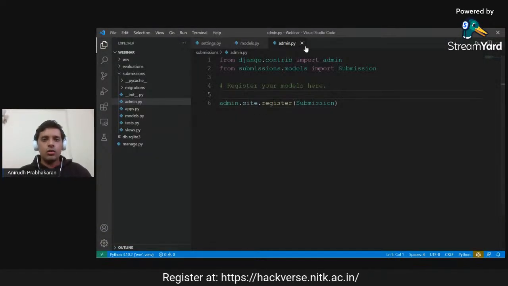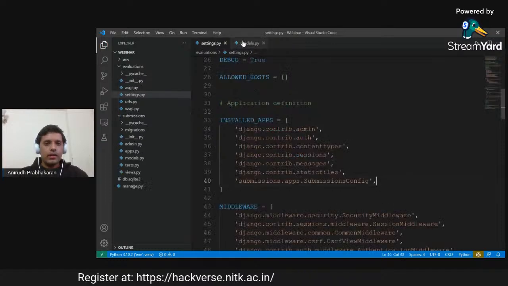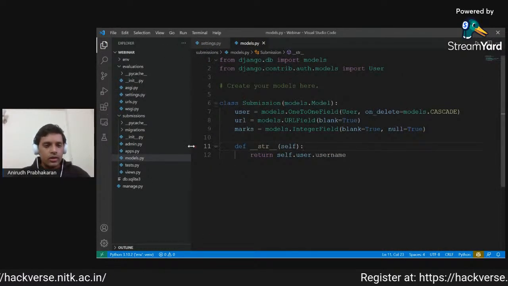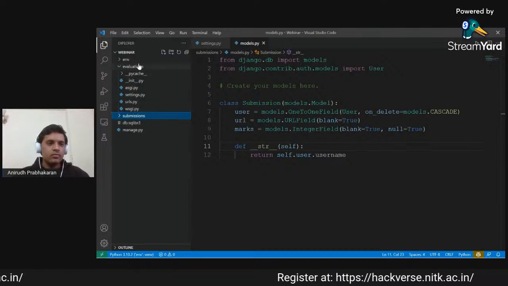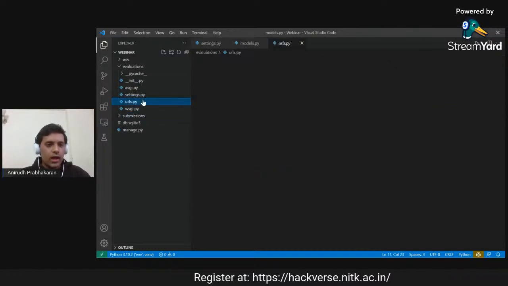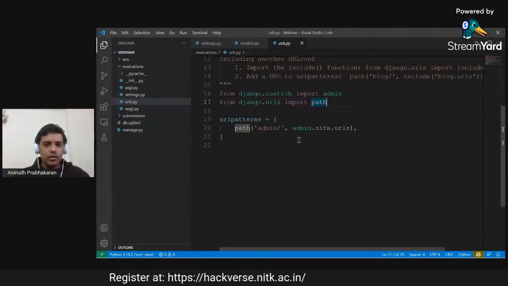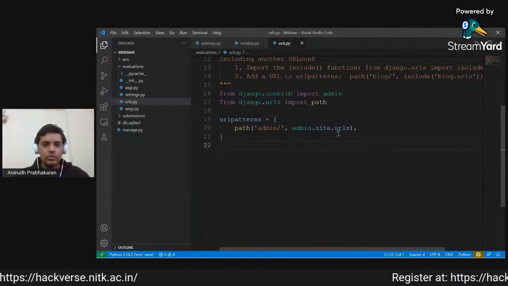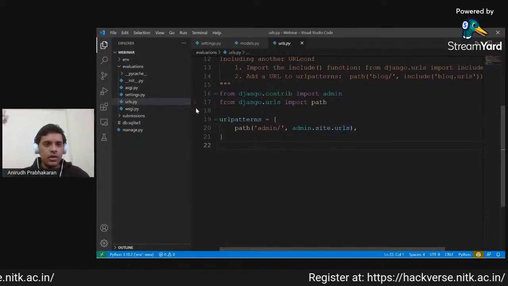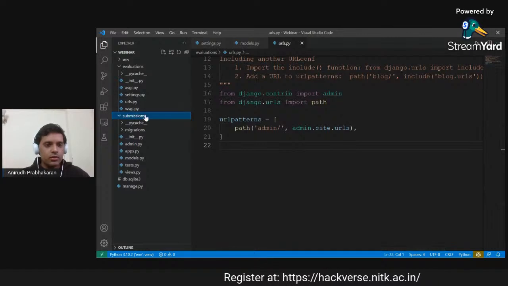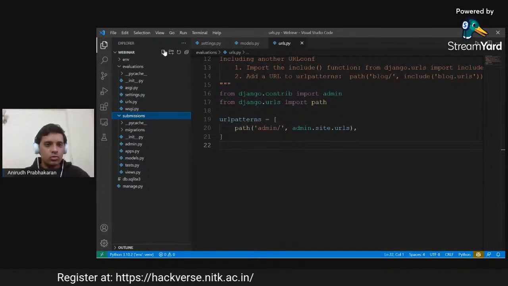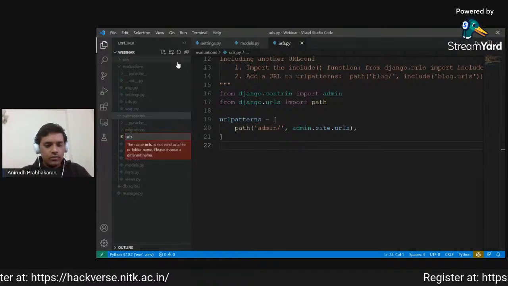Okay, so now that admin is also done, and we have added this to the models. Now the next job is to create URLs. Every project has its URLs file itself here. However, it is not a very common practice to actually write all the URLs within the main project folder itself. Instead, what we do is we create a URLs file for every single app. So we will do that quickly.